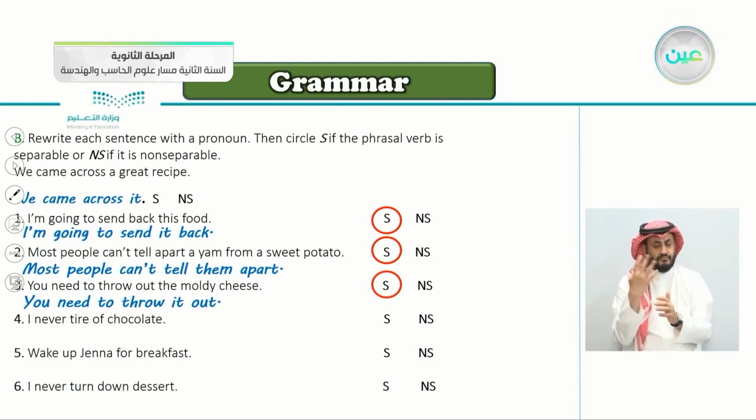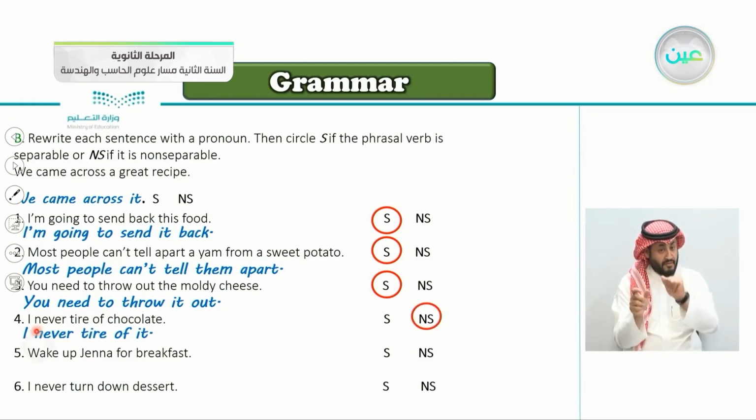Number four, I never tire of chocolate. I'm never bored of chocolate. So, very good. I'm never tired of it. So it here came last. So this is non-separable. We didn't say I never tire it of, because tire of is a non-separable phrasal verb. That's why the object it came last, because we can't put it right here in the middle. So it is non-separable.